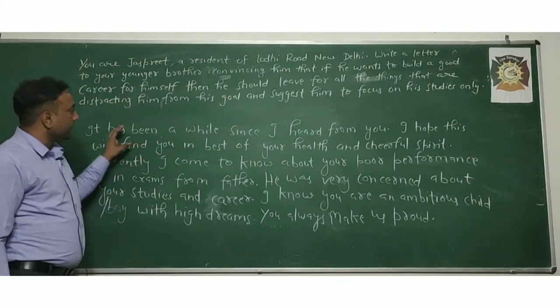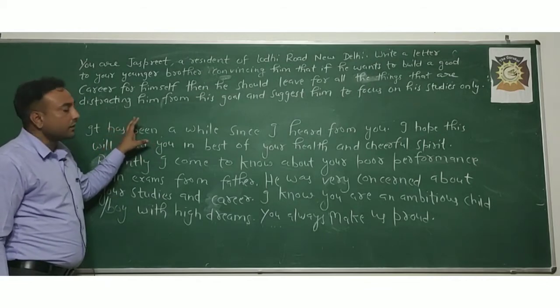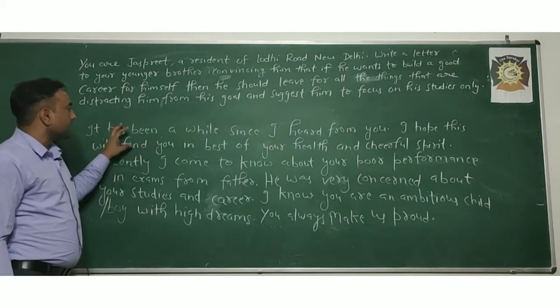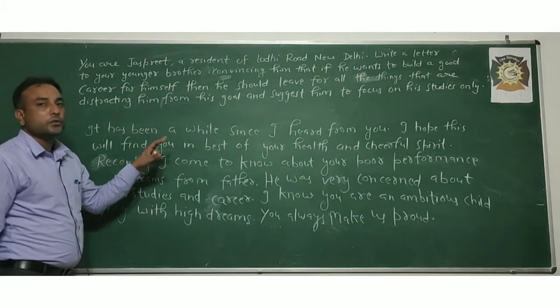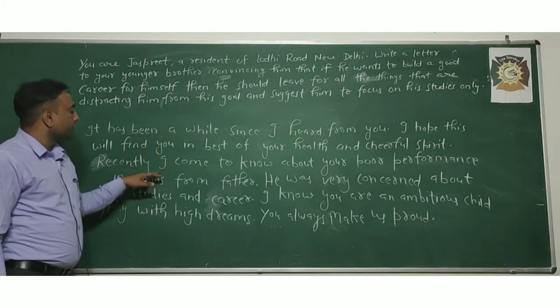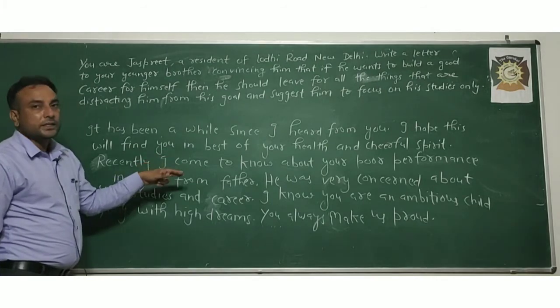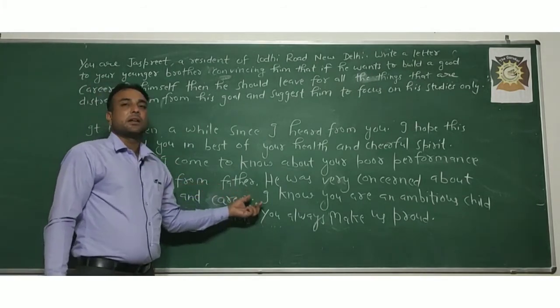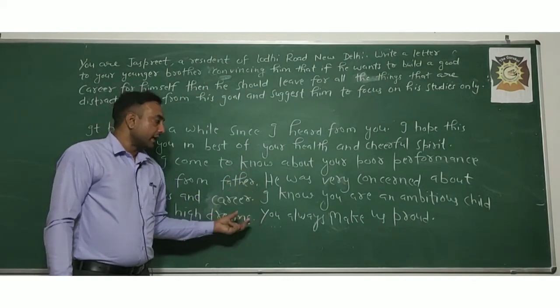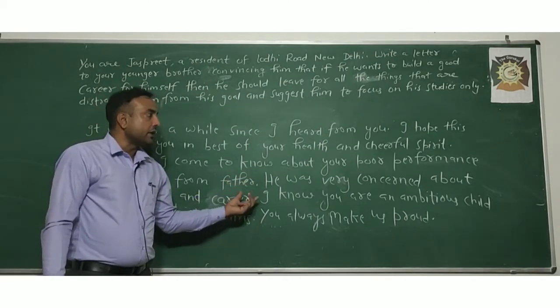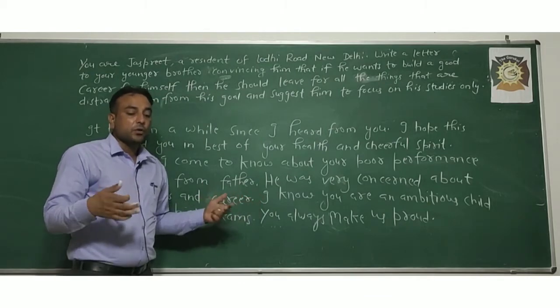In the very first line you have asked about his welfare, and after that, in the next line, you have immediately mentioned why you want to talk to him: because of his poor performance in the exam. In the second line you have mentioned the concern of your father about your younger brother, and then you have written that you are an ambitious child, which are motivating lines.